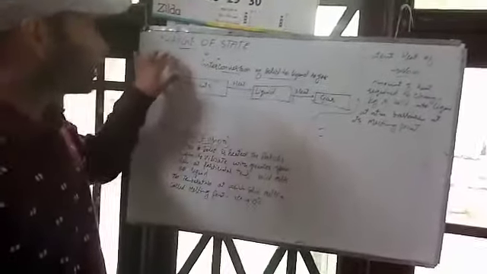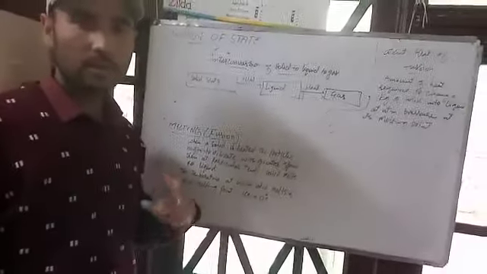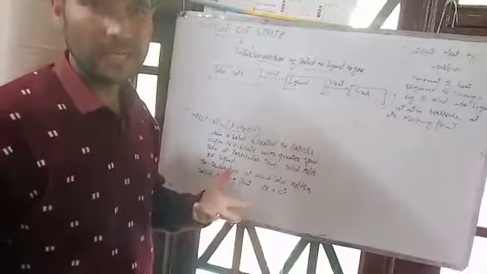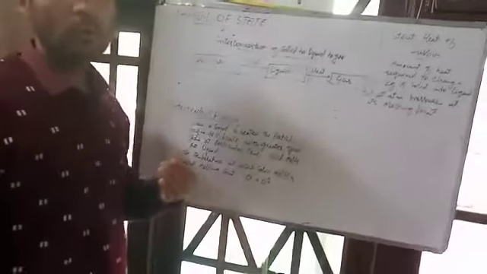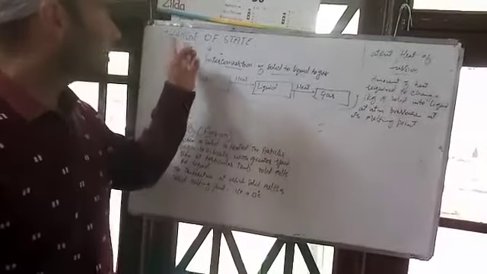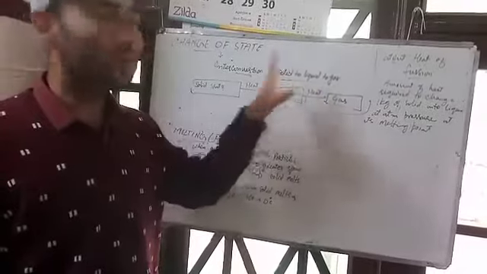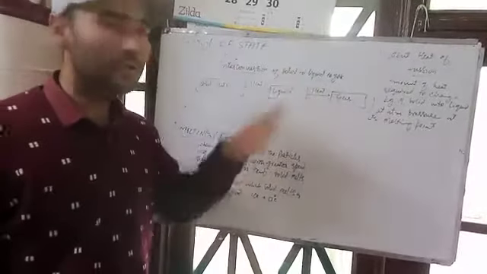Hello, dear students. Today we will take the change of state. The states of matter we have discussed: solid, liquid, and gas. Then, how these states interchange among themselves. That means change of state, or you can say interconversion of solid to liquid to gas. How do these three forms get interconverted or interchanged?